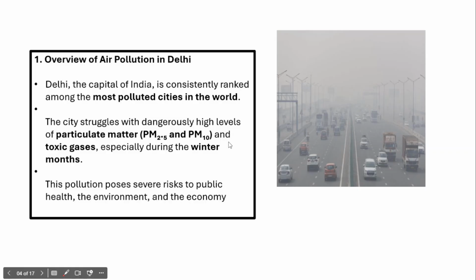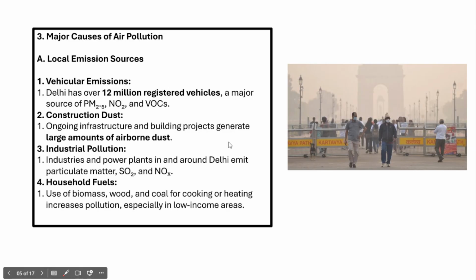So let's understand what are the reasons for air pollution in Delhi. In fact, there are a number of reasons for significantly higher levels of air pollution in Delhi. Vehicular emissions is one of the most challenging issues contributing to Delhi's air pollution.